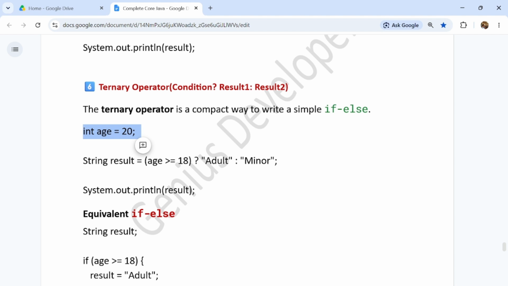Suppose we are given int age equal to 20, so String result equal to age greater or equal to 18. It means if it is true then adult, if it is false then minor. So if age is greater than 18 then it is adult, if age is less than 18 then it is minor. It will return any one result, guys, based on the condition. Here the input is age, it is getting 20, so in this condition it is true, guys, so it will print adult here.